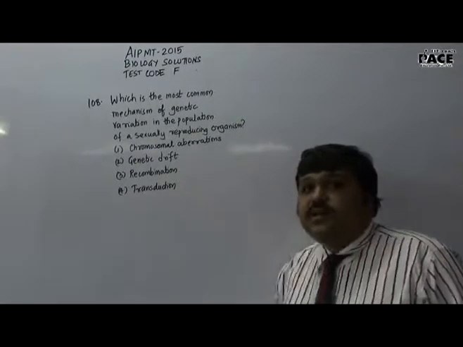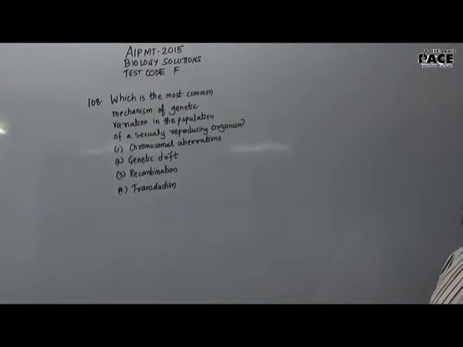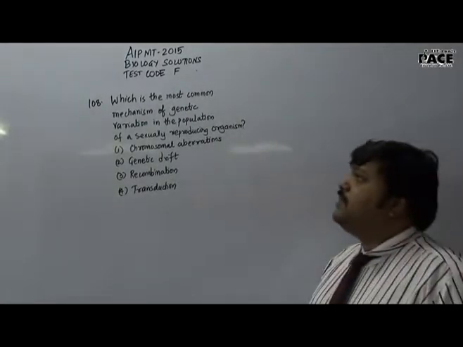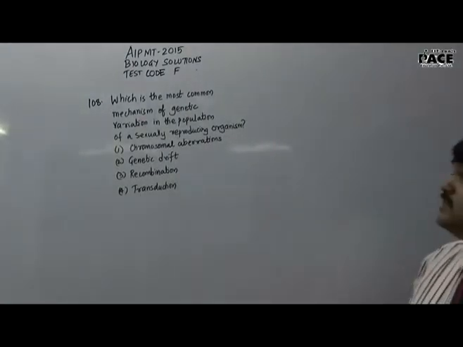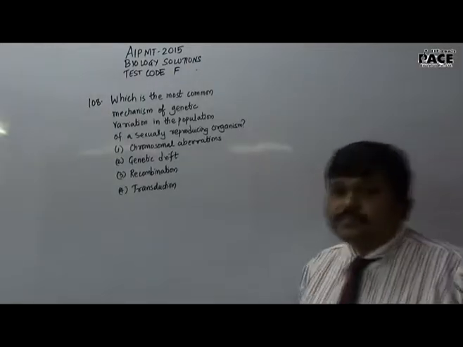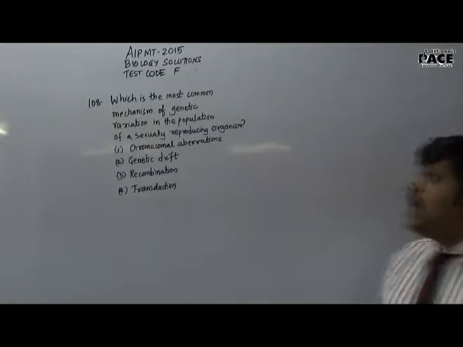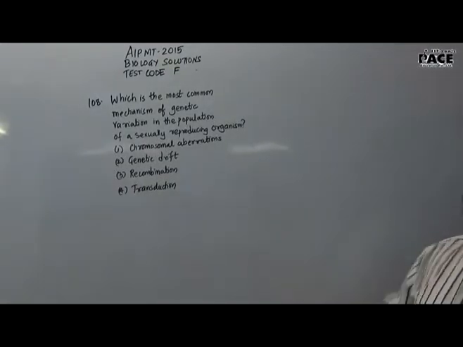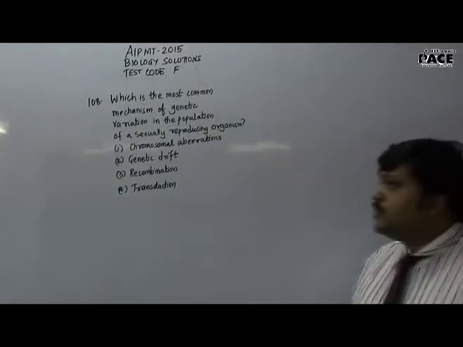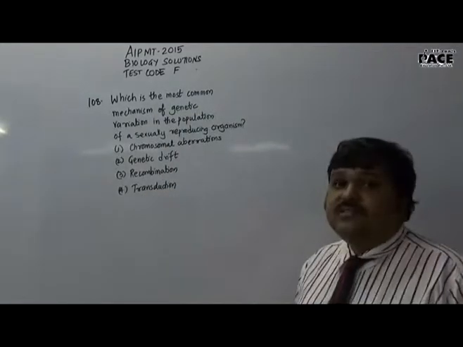Question number 108. Which is the most common mechanism of genetic variation in the population of a sexually reproducing organism? Now, we have been given 4 options, and we need to know what causes variation in sexually reproducing organisms. Option 4, transduction.